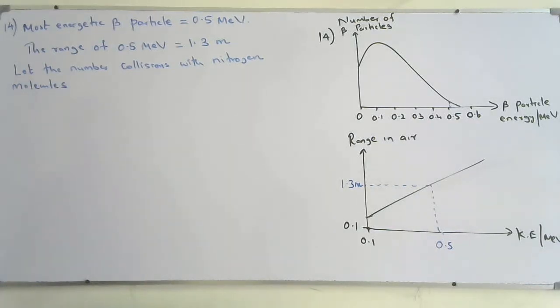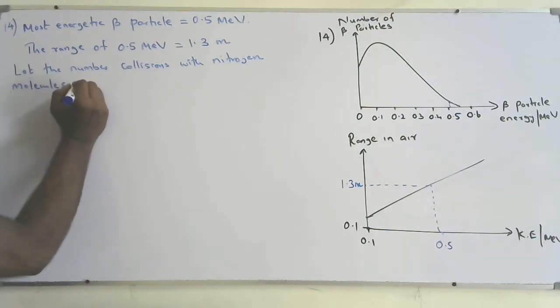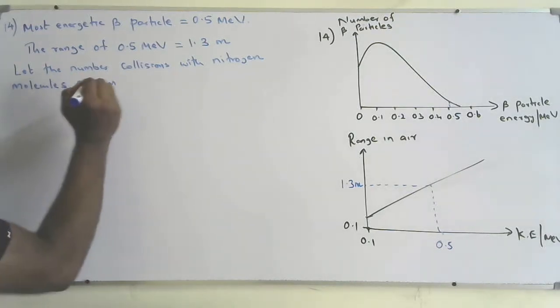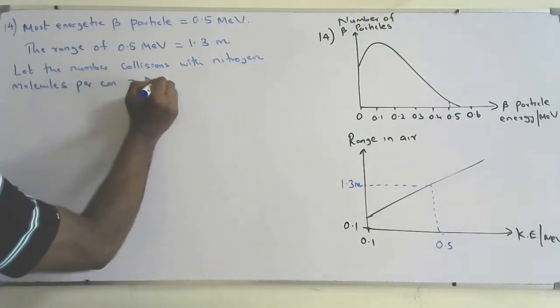Let the number of nitrogen molecules per centimeter equal n.